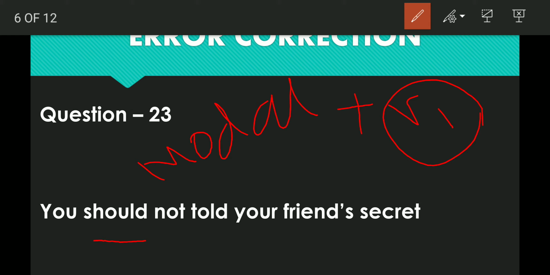Here is should, here is the negative not, but here is the verb told. But told is V2, I mean past form of the verb, not present form of the verb. But the rule says after modal auxiliary we must use present form of the verb or verb 1 or base form of the verb. Here the base form is not there. Told is the second form of the verb, not the first form of the verb. Hence, the correct sentence would be you should not tell your friend's secret.